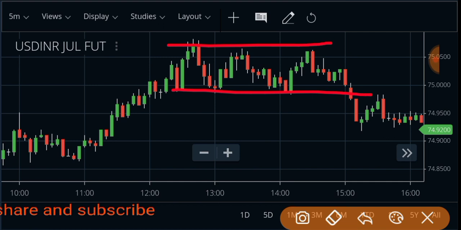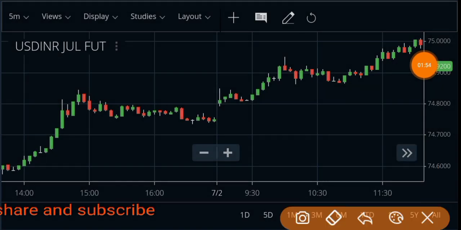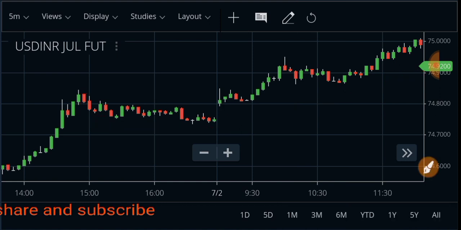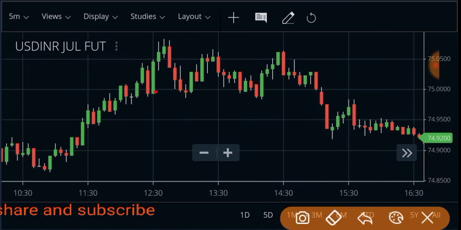I will show you some consolidation phase, then after that we got a trend, right? This is a consolidation phase. A lot of positions are made in the market, then we got an upward trend the next day, right? Then on that same day we got here a consolidation period, right?